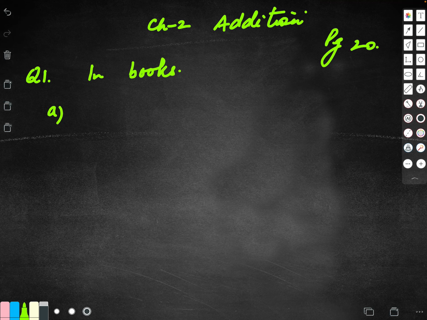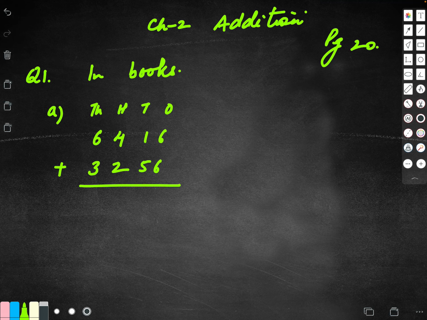In this question, children, we have to simply add. The headings of ones, tens, 100 and 1000 are given to you because you have studied counting up to 1000 only in grade 6. And because this is a recap exercise, you can easily add. As you all know, we start adding from the ones place. So 6 and 6 gives me 12. Carry over 1. We add the tens place now along with the carryover. I will get 7. I add the hundreds place, I get 6, and I add the 1000 place, I get 9672. Children, similarly do the B and the C part on your own.